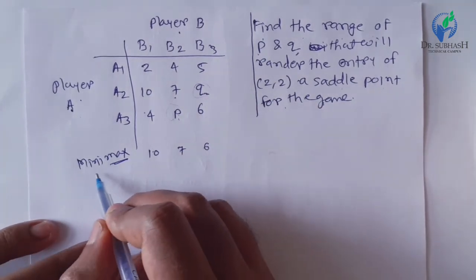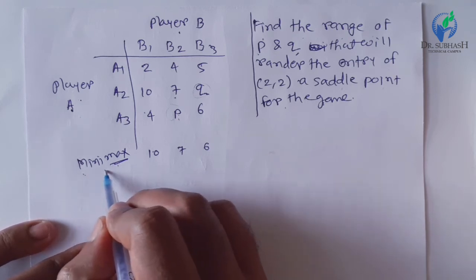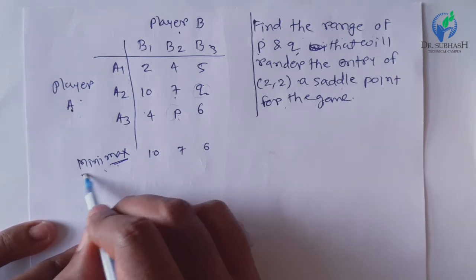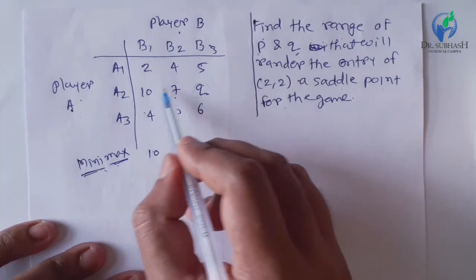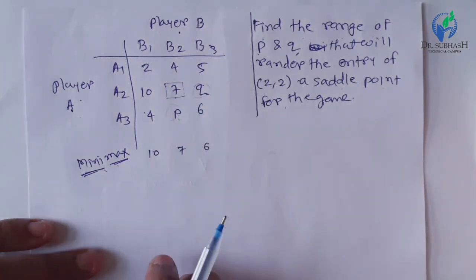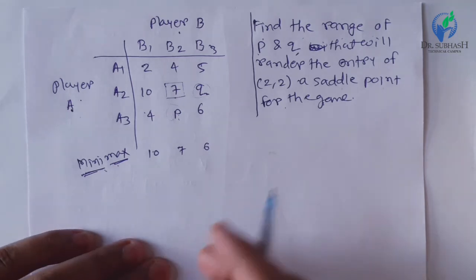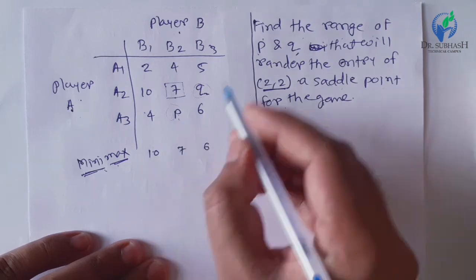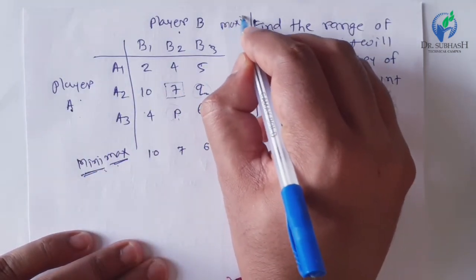And from that we should select the minimum value, which is 6. So to select 7, we have to consider 7 as a saddle point. Though it is not here, we have to consider this point as a saddle point as it is given in the problem. Now player A will apply the maximin principle.